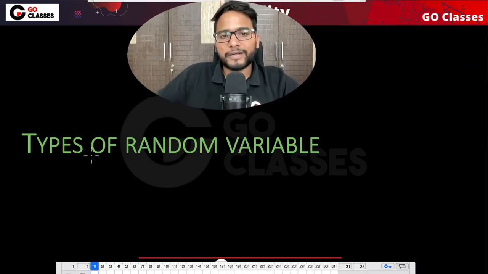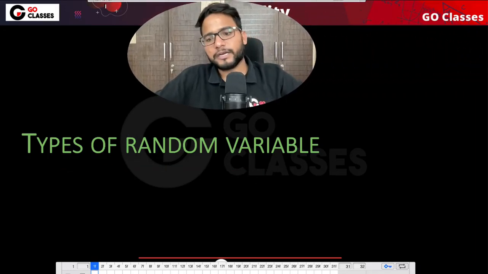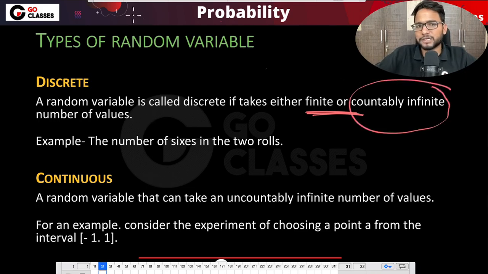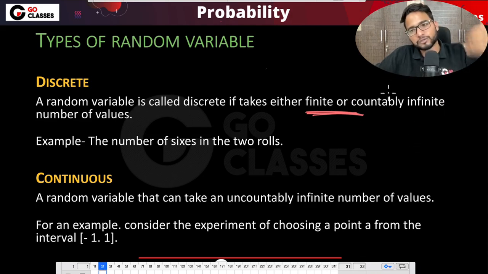Let us now see types of random variables. There are two main types of random variable: discrete random variables and continuous random variables. Discrete random variables take a finite number of values or countably infinitely many values, which means there is a concept called countable infinite that you will study in discrete mathematics or theory of computation. Infinite also has two types: countable and uncountable.